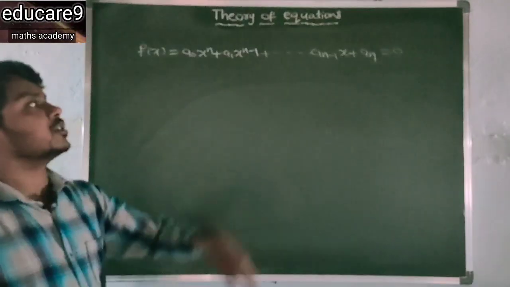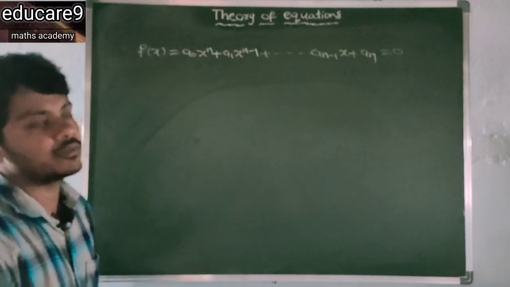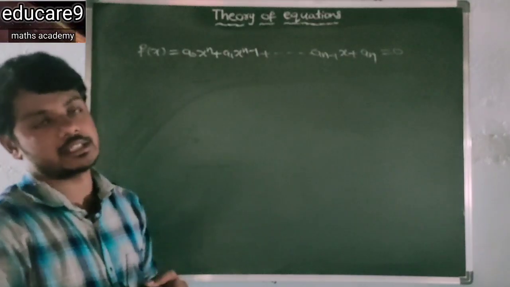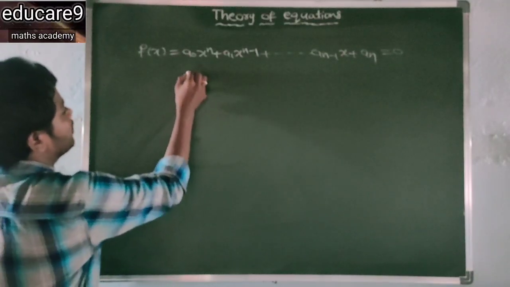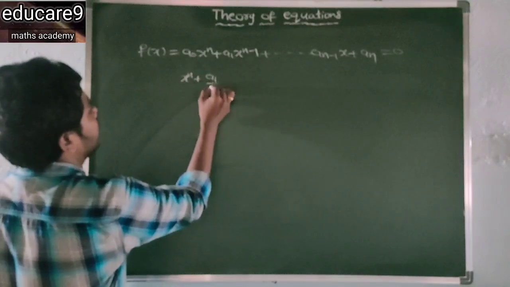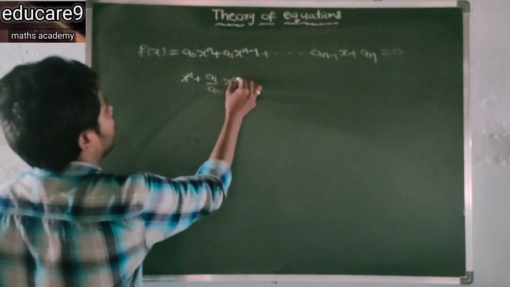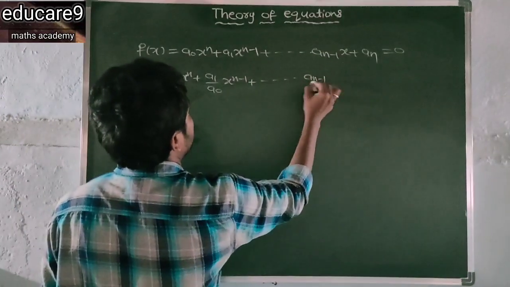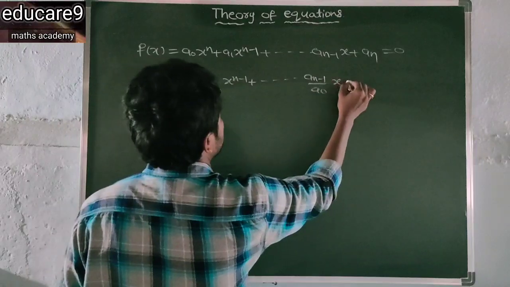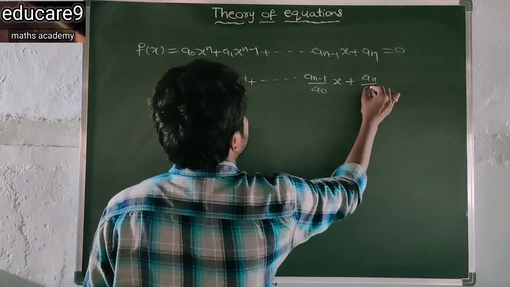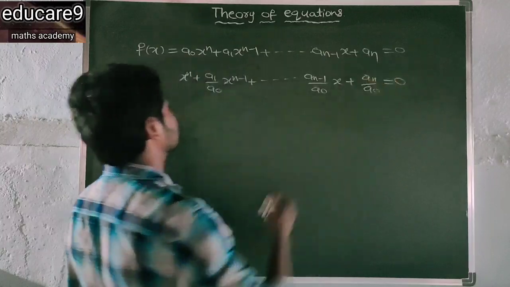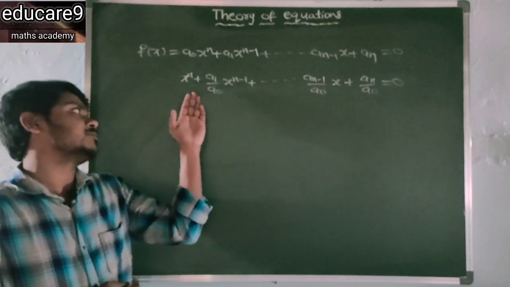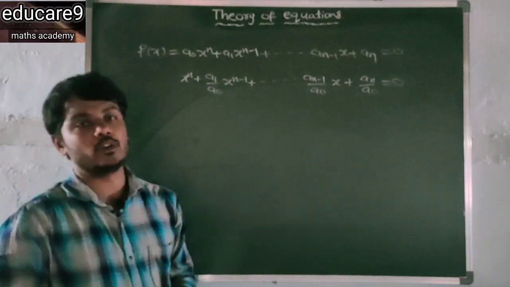If it is equal to 0, then this is the polynomial equation. Now divide by a naught on both sides. So what you get? x to the power n plus a1 by a naught x to the power of n minus 1 plus and so on a n minus 1 by a naught x plus a n by a naught is equal to 0. Now this is the nth degree polynomial. So clearly this polynomial equation has n roots.